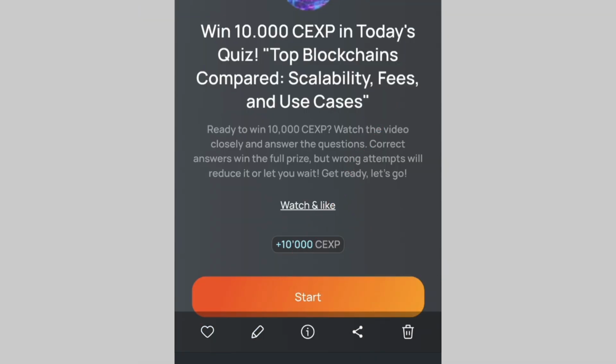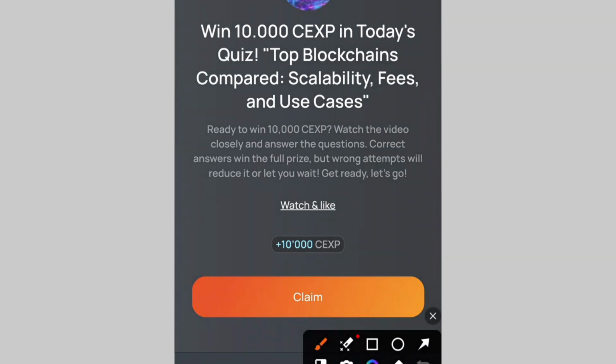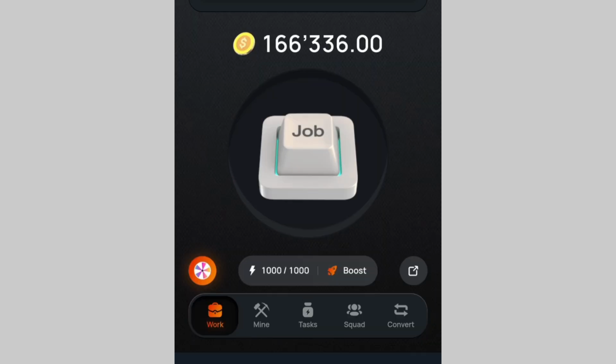Once you click on it, you have to click on this button start. After clicking start, you have to go and watch a video on YouTube. After you're done watching the video, you have to come back to complete your quiz. I was doing it without recording it. After I have completed the quiz, you can see over here that they now ask me to claim my 10,000 points.